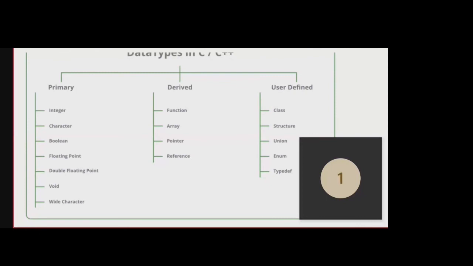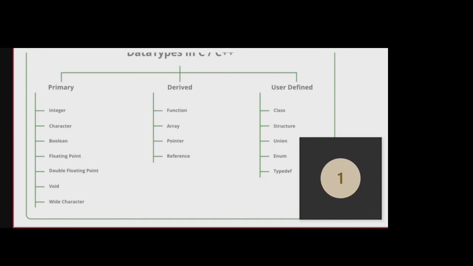What will be the range? -128 to 127, total 256. If it is an unsigned character, we say it as 0 to 255, which is also a total of 256. Now, how do we take plain character? -128 to 127, so we represent it in the form of signed char only.